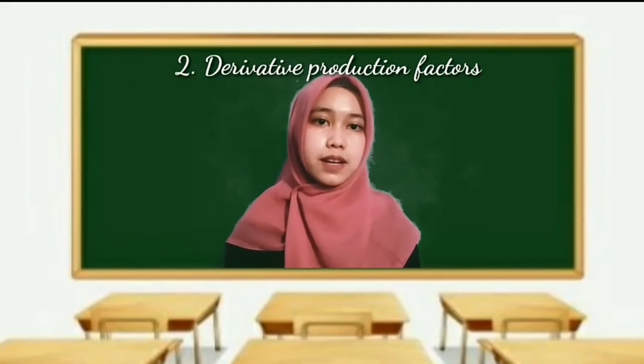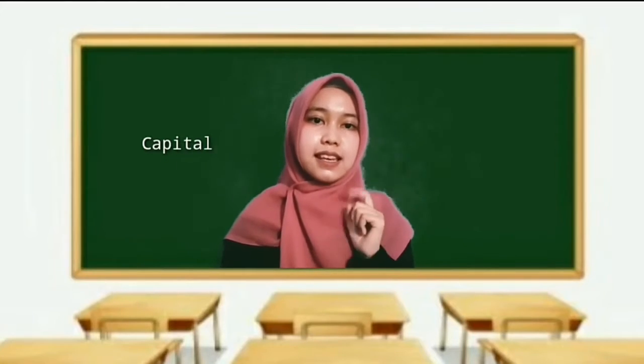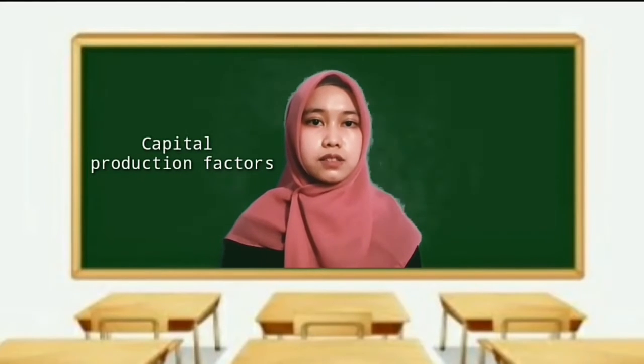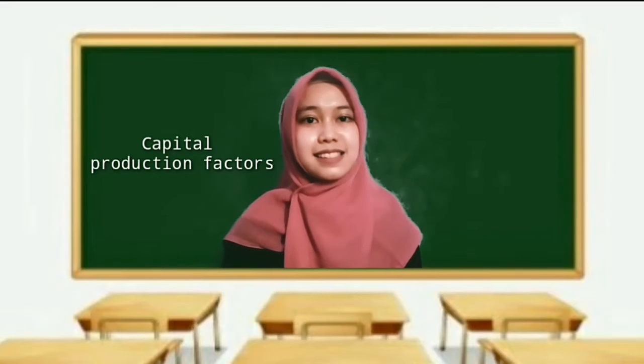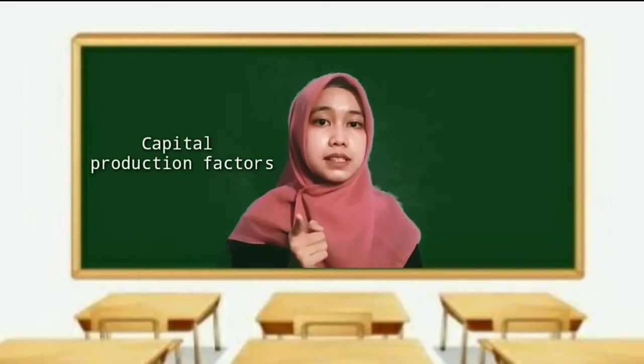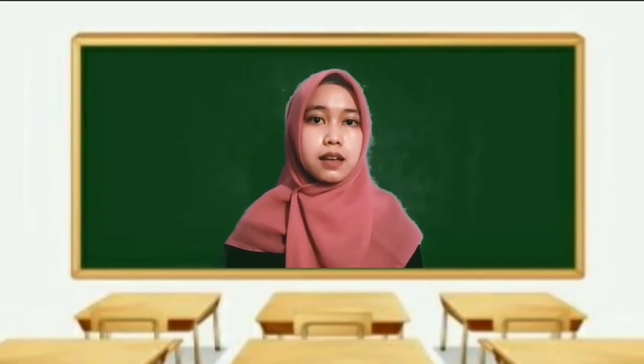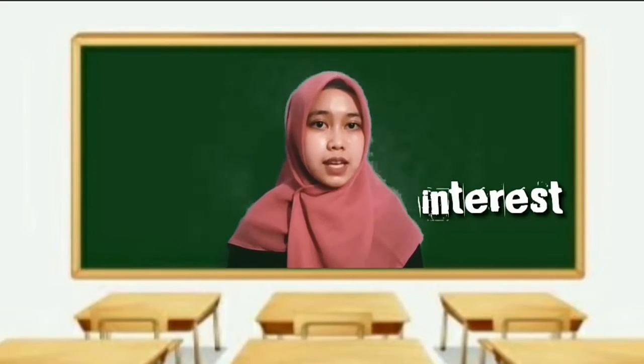2. Derivative production factors consist of. First is capital production factors. Capital is not only in the form of money, but can be in the form of machines and raw materials used for the production process. Service reply in the form of interest.